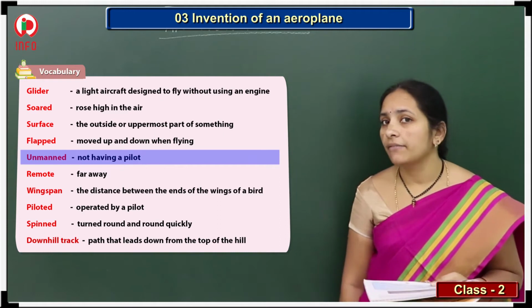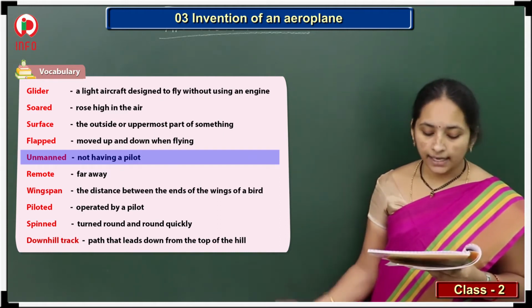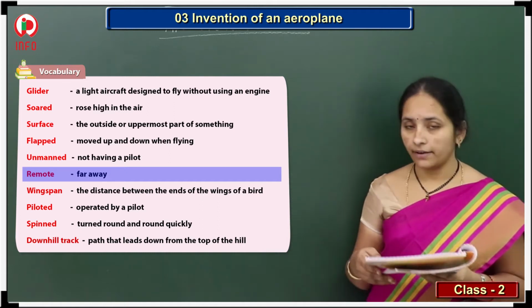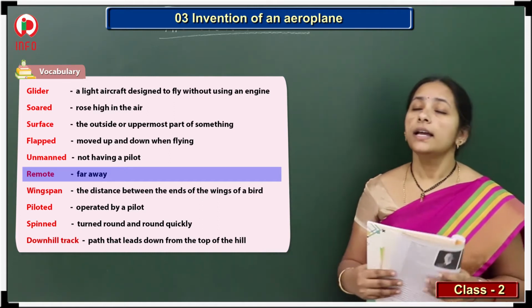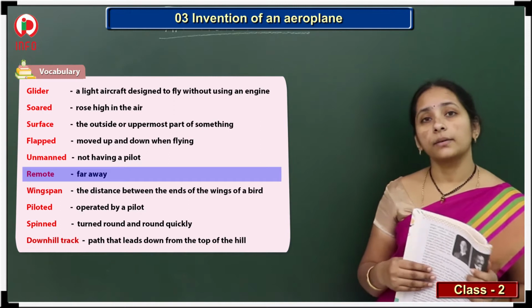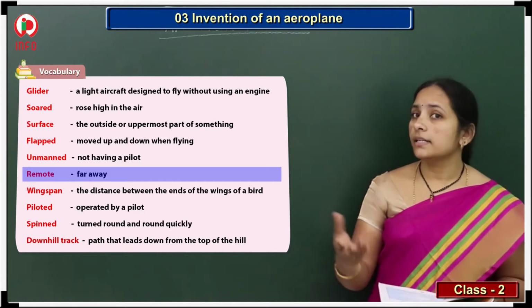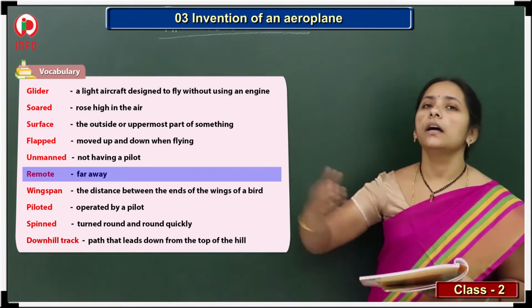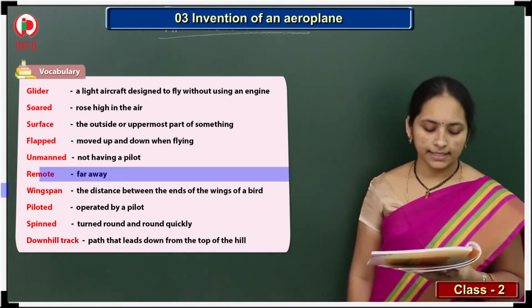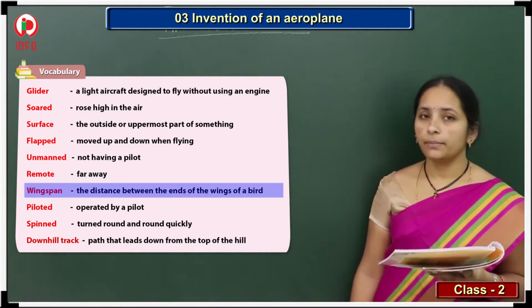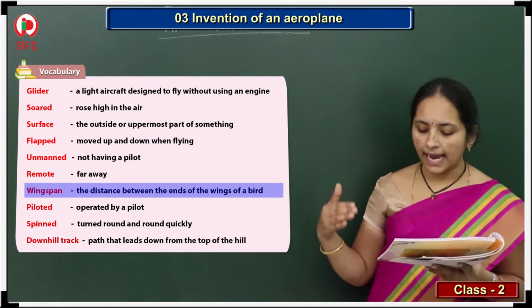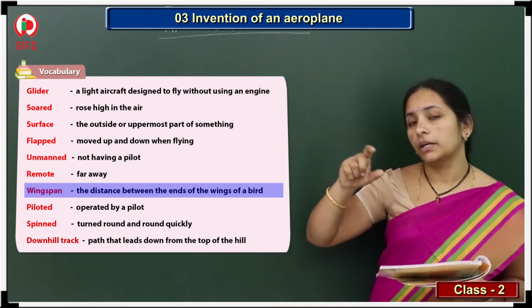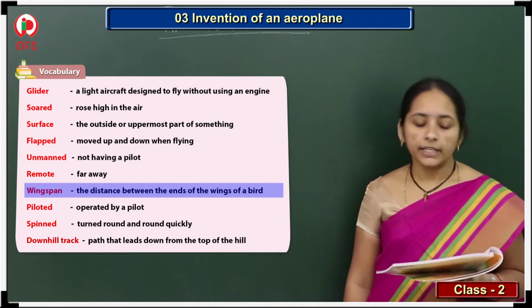Unmanned means not having a pilot. And remote means far away. Nowadays we have remote control cars, remote control aeroplanes, these toys. So remote means far away, that is to take the mission some distance. And wingspan. Wingspan means the distance between the ends of the wings of a bird. So that is called wingspan.